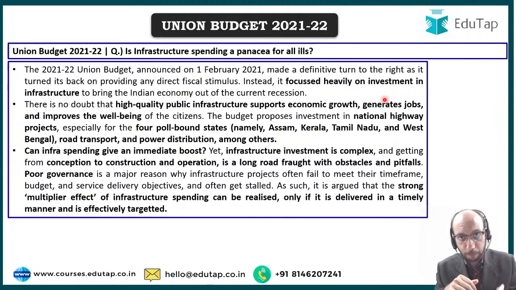It takes time. Projects may not come out at the right time, maybe because land acquisition is stuck, maybe because there is a court case, maybe because environmental clearance has not been attained at the right time. Yes, it has a multiplier effect. Infrastructure spending will give a boost to the steel sector, the cement sector, and all kinds of workers will be required, so all that is really good.